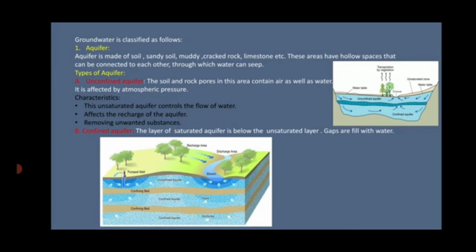So now let's see the characteristics of the unconfined aquifer. This unsaturated aquifer controls the flow of water from the surface to the saturated aquifer. Unsaturated aquifer means there are pockets of air which contain water in it. There are rocks which have pockets of air. Now what happens? The water enters into these rocks, so the air which is there absorbs the water.